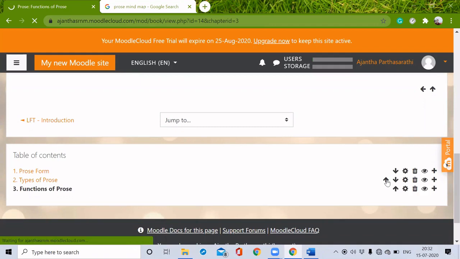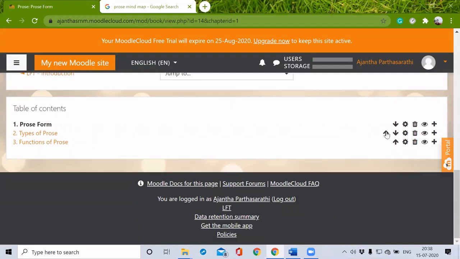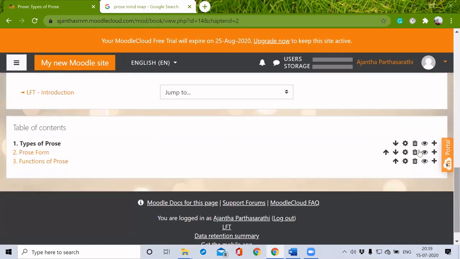You just click here. If I want to make these types of prose come first, just by clicking this up arrow, we can make it first.